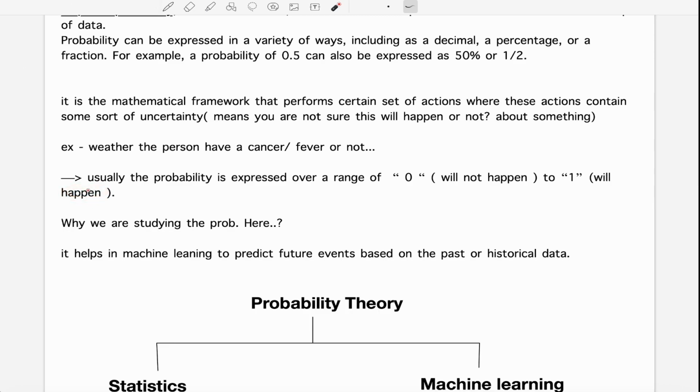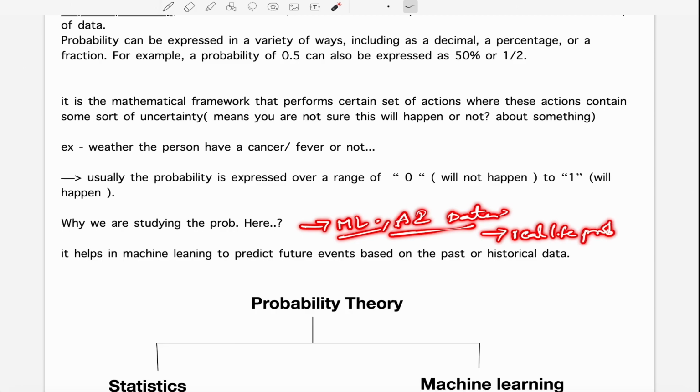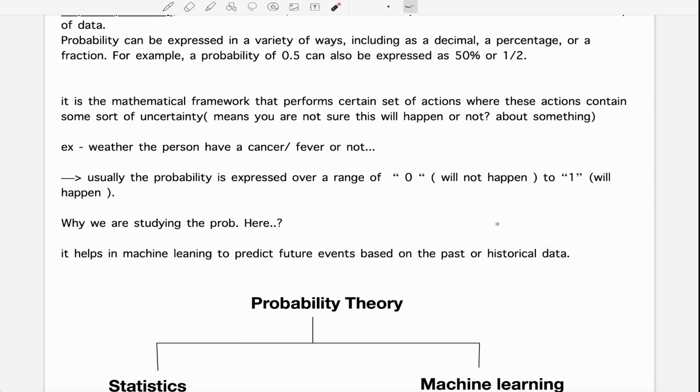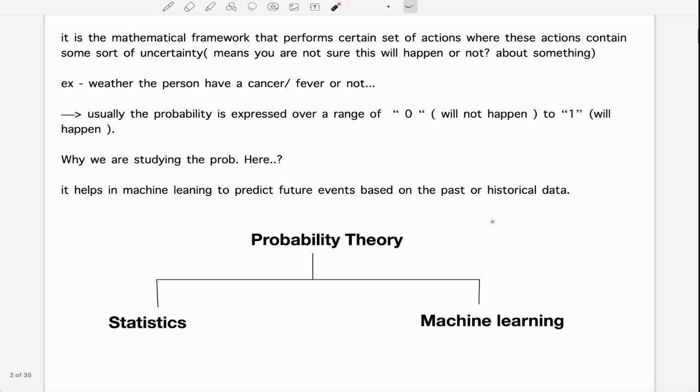So why are we studying probability here? It is important in machine learning, artificial intelligence, data science, and a lot more, and it is related to real life problems too. I just wanted to give a practical example so that it will be easy for you.